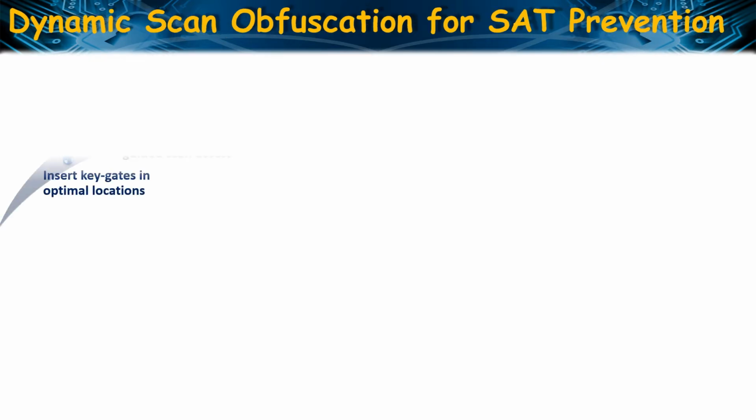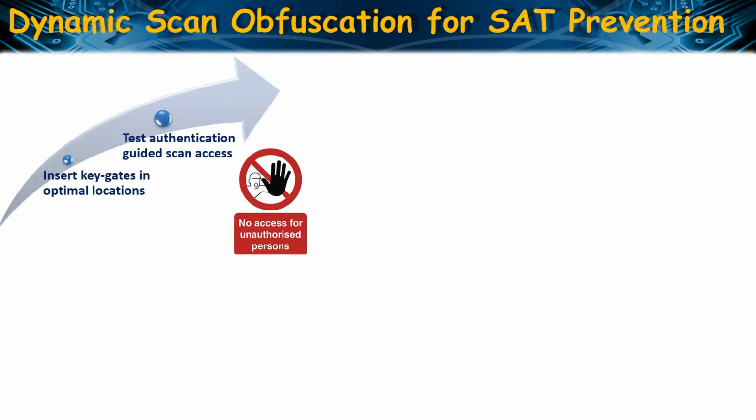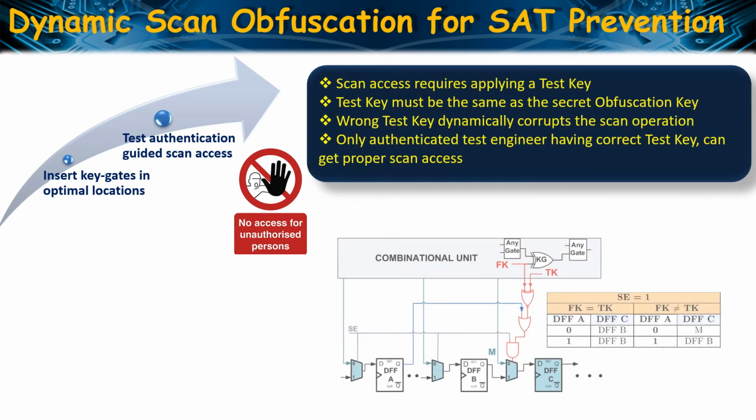So now I will present to you a dynamic scan obfuscation strategy for SAT prevention. It's a two-step approach. In the first step, it inserts key gates in optimal locations using the method that we discussed before. The second step provides test authentication guided scan access only to the authenticated test engineers. Accessing the scan chains requires a test key, which is the same as the secret obfuscation key used to logic lock the circuit. Proper scan access is granted only if the correct test key is applied. A wrong test key dynamically corrupts the scan operation.